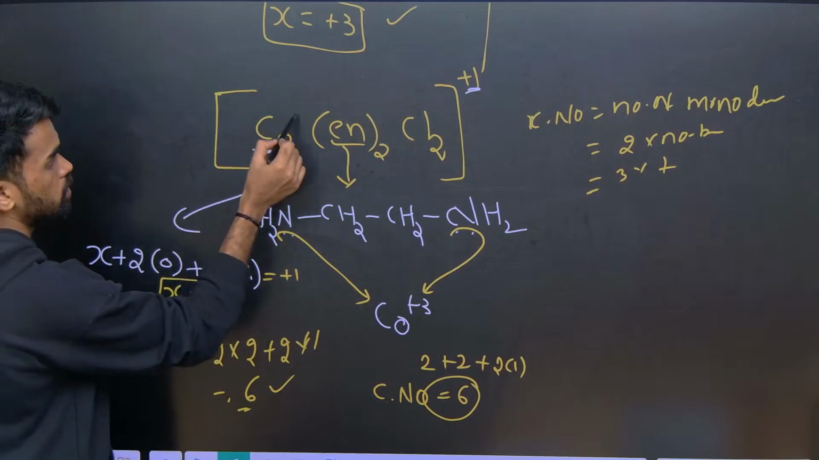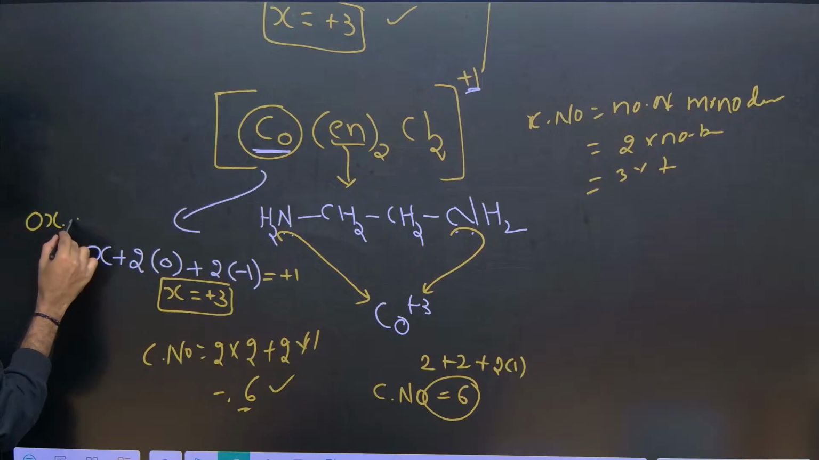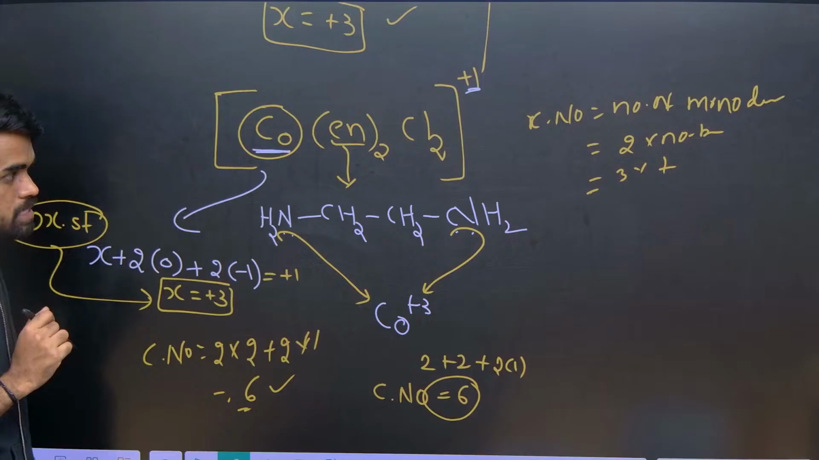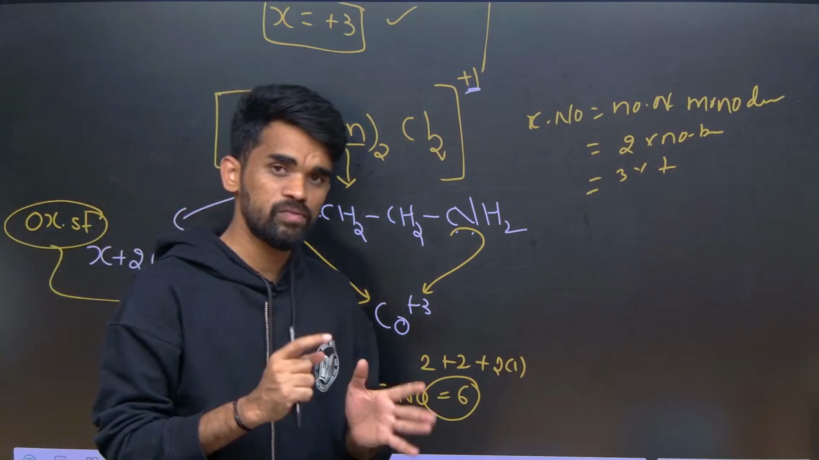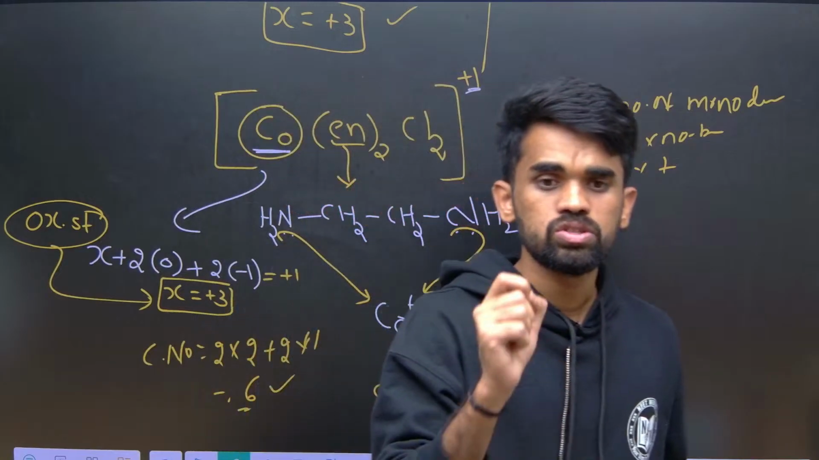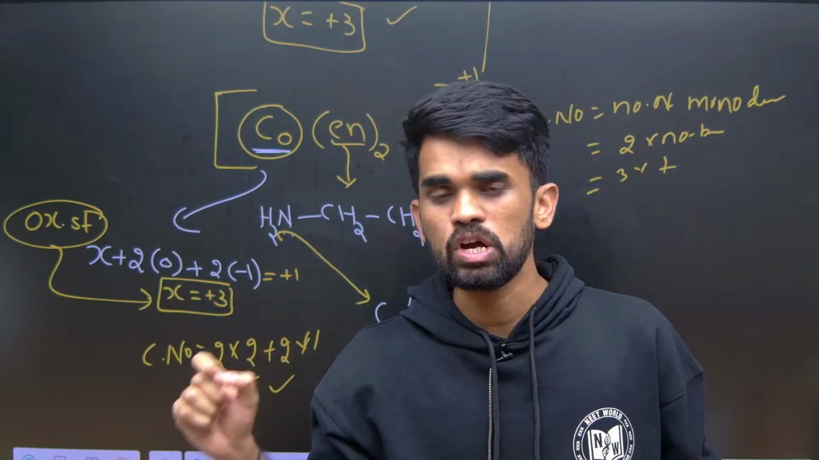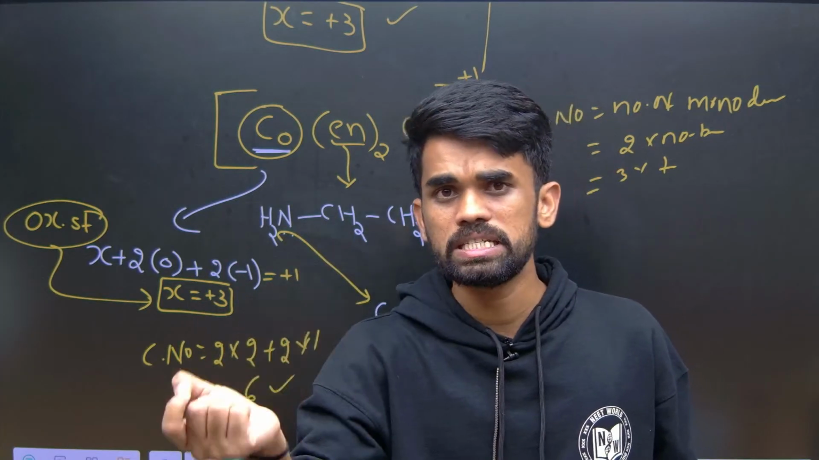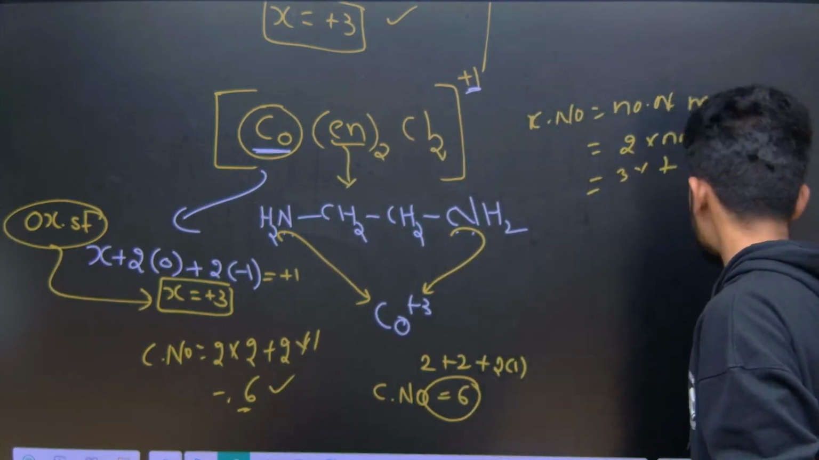So what is the oxidation state of this cobalt here? The oxidation state of cobalt in this case is +3. The coordination number is 6. I hope it is clear. So they will definitely give a question like this: find the oxidation number and the coordination number of the given complexes, or match the following complexes with respect to their oxidation numbers and coordination numbers. So you may expect this kind of question in the exam.